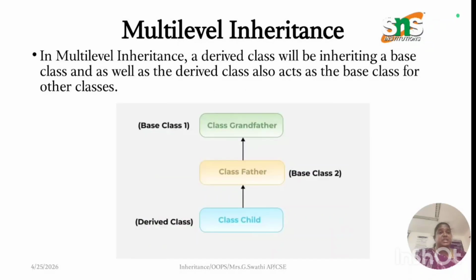Multi-level inheritance means a derived class inherits from a base class, and that derived class also acts as a base class for another class. For example, the grandfather is the base class, the father is subclass 1, and the child is subclass 2.